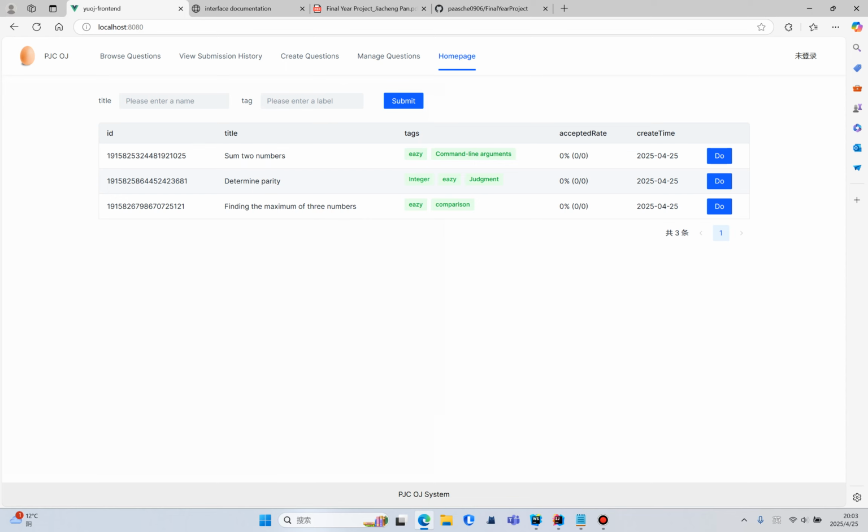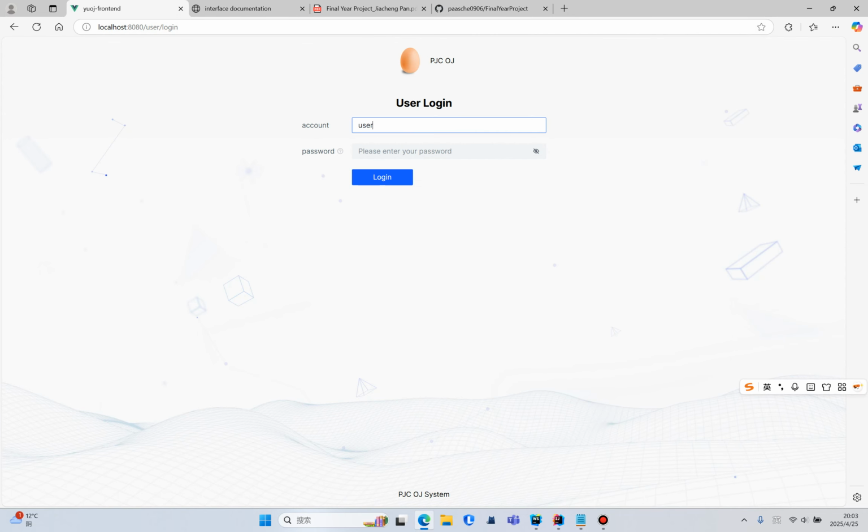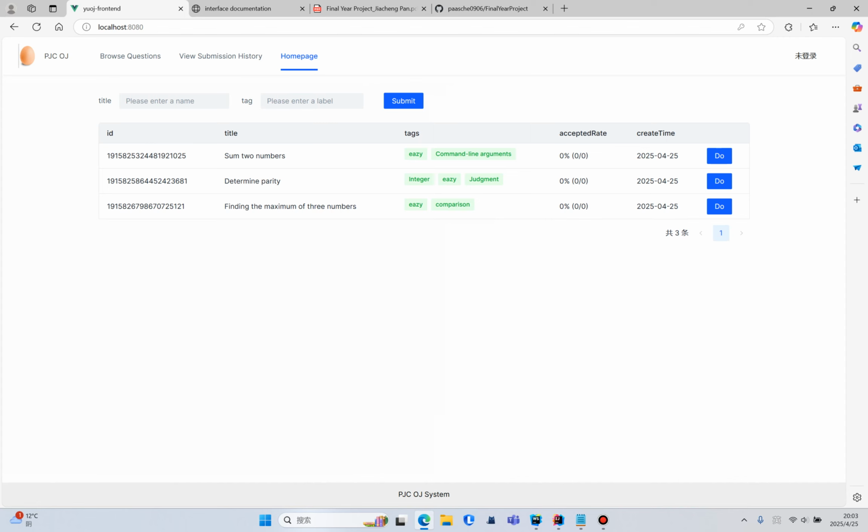Then we return to the login page to switch to the account of the ordinary user we just registered. For the moment, I use user2 to log in. Here, we can see the questions on the problem solving page and our submission records. Here, we can search based on the content of the question. After selecting the question, like here,